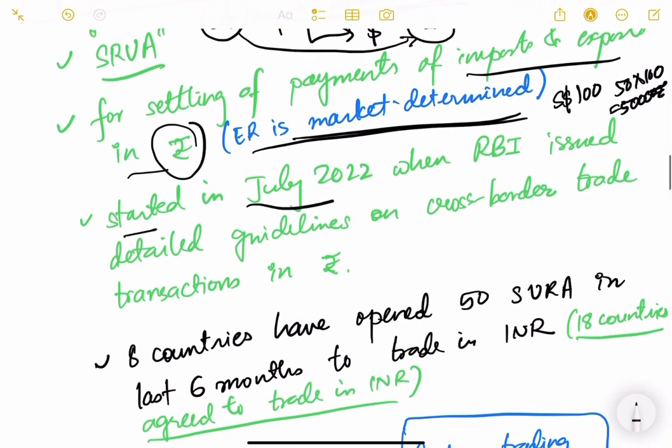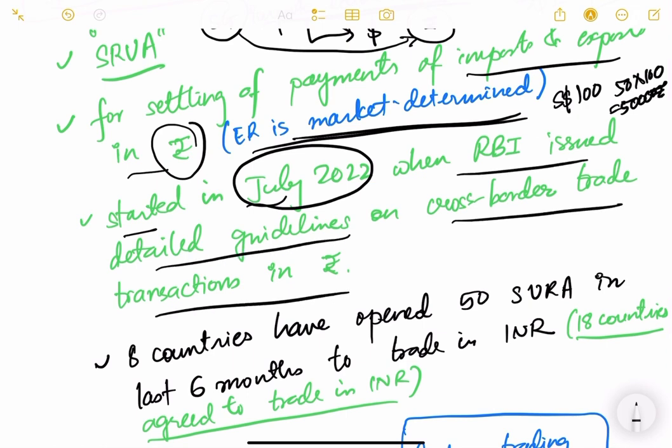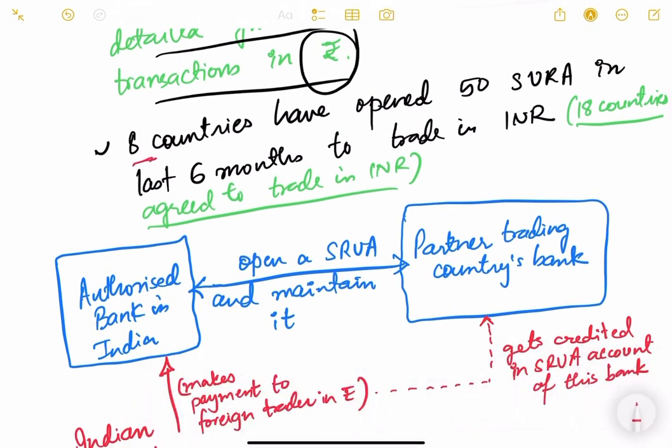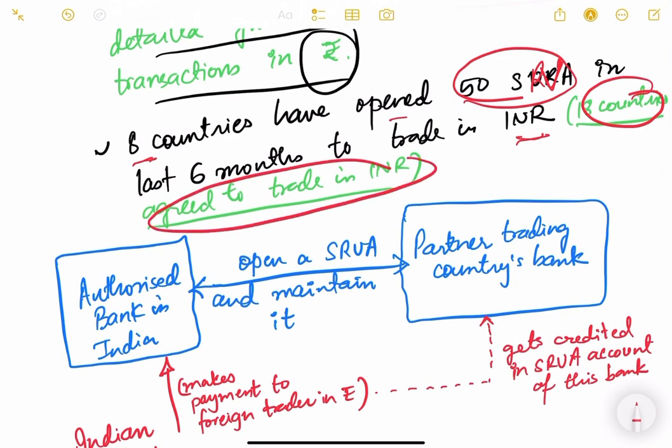Now it was started in July 2022 when the RBI issued detailed guidelines on cross-border trade and transactions in rupees. After the Russia-Ukraine war, it came into the picture. You must have read about it in current affairs also. Now 8 countries have opened about 50 Special Rupee Vostro Accounts in the last 6 months to trade in Indian rupees, and 18 countries have agreed to trade in INR. Out of these 18 countries, 8 have already opened Vostro accounts in the last 6 months. There are more than 50 Vostro accounts as of now.